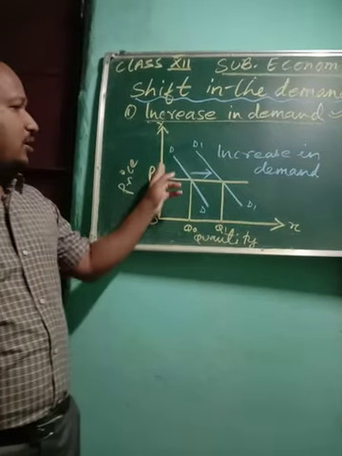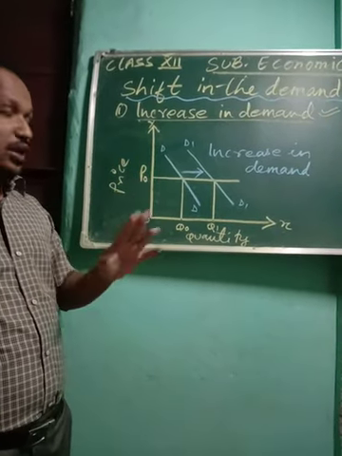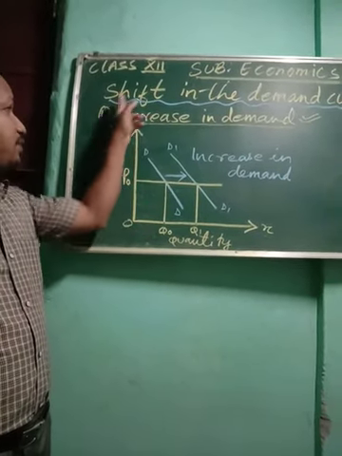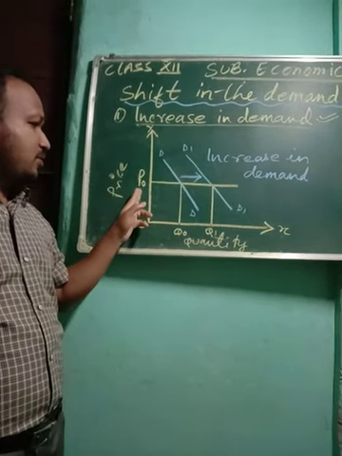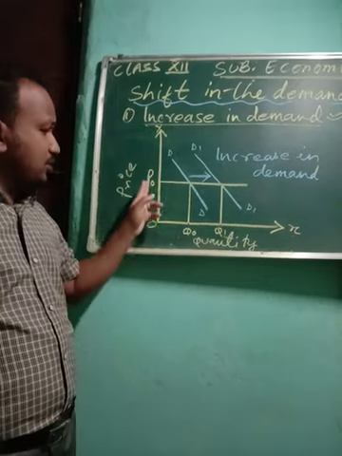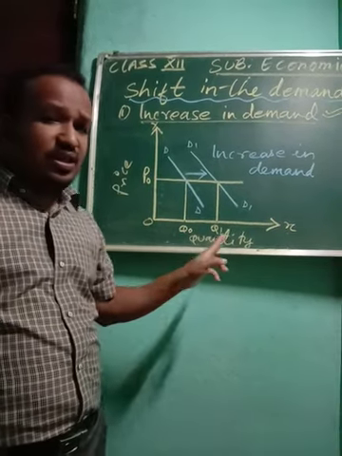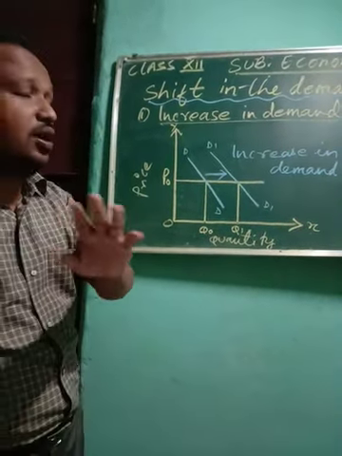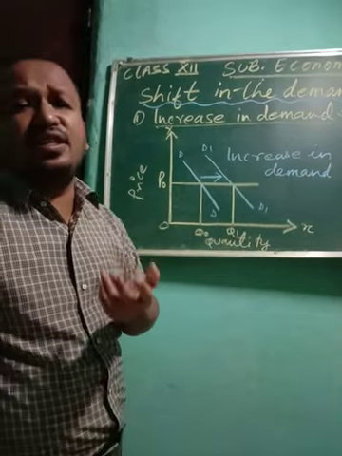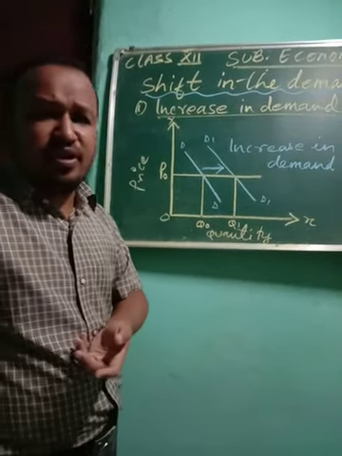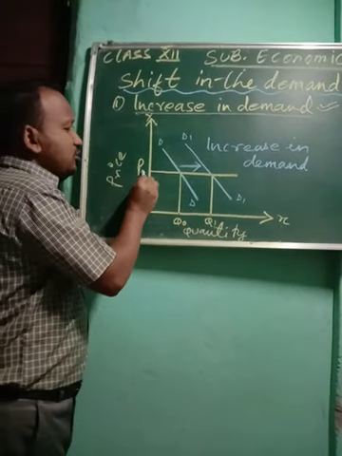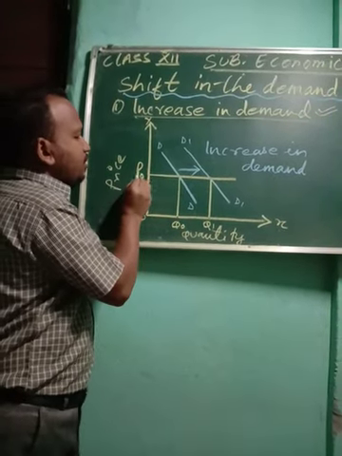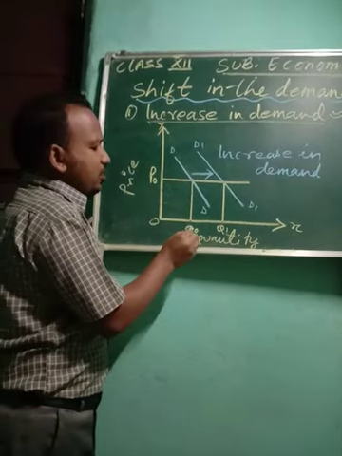Okay children, look here. Again I am telling you, in shift, price will remain constant. There will be no change in price. So only change in quantity. That change in quantity is due to other factors that I said: increase in income, consumer taste and preference. Now you see, when the price is P0, a consumer is demanding Q0.